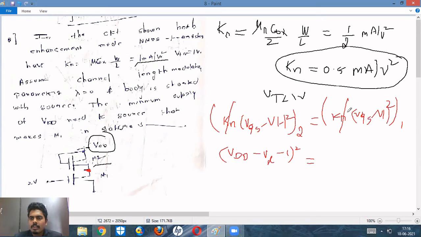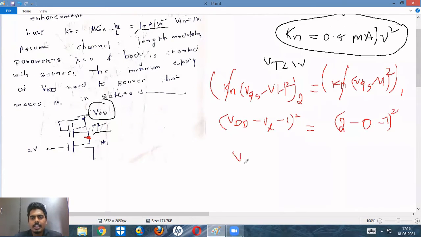This is equal to VGS minus VT of the first transistor. What is VG? VG is nothing but the gate supply 2 for the first transistor, minus VS. VS is the source connected to ground, 0, minus VT. VT is nothing but 1, whole square, right? So that implies VDD minus Vx minus 1 whole square is equal to 2 minus 1 whole square, which is nothing but 1. So VDD minus Vx minus 1 is equal to plus or minus 1. So we will consider plus 1.